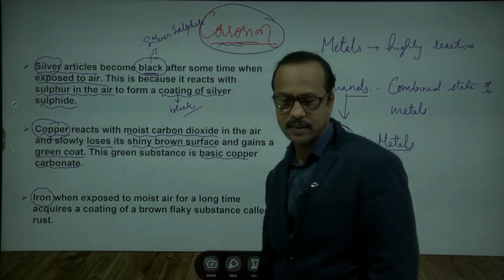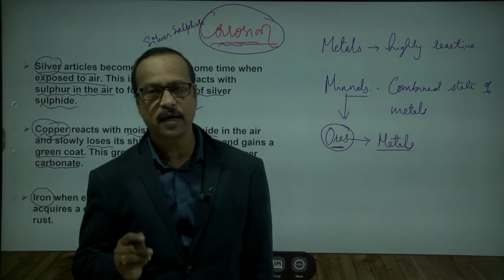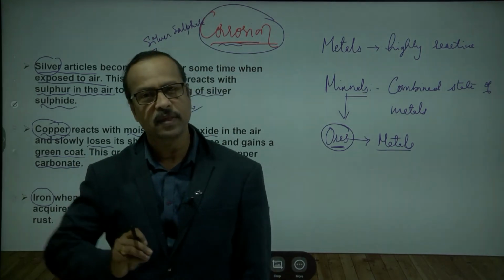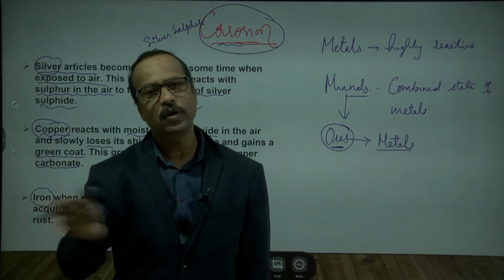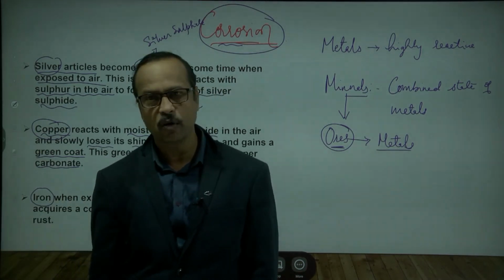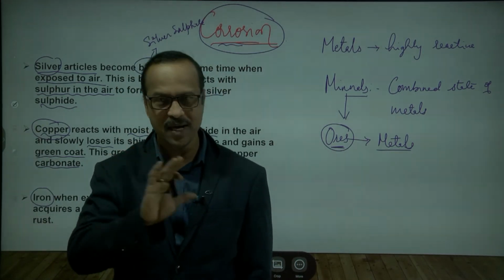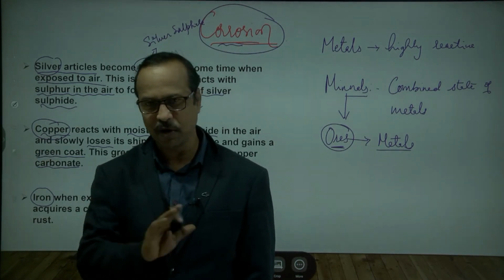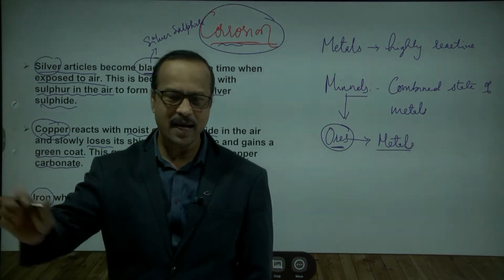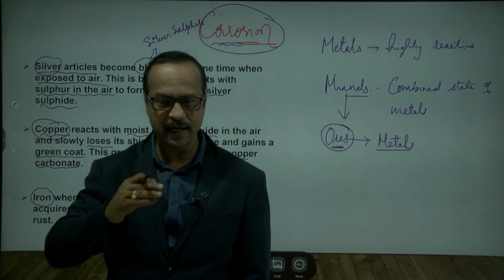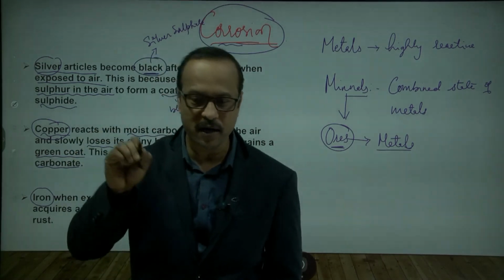Iron, everyone generally knows. Iron articles, when you purchase them from the shop, are shiny and silvery white. When you expose them outside for some time, brown rust is formed, like a brown powder. If you leave it continuously for some time, the iron gets damaged. Yes or no? This is called the formation of rust. This rust is also part of corrosion.